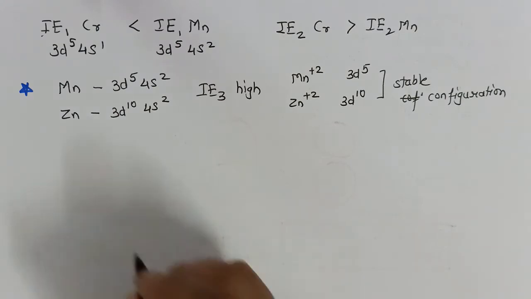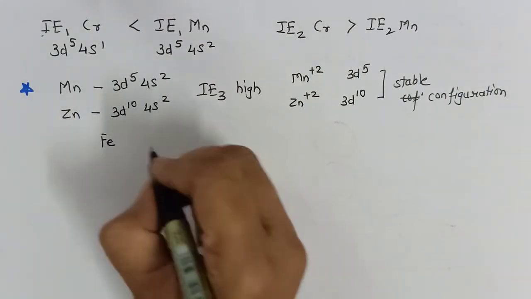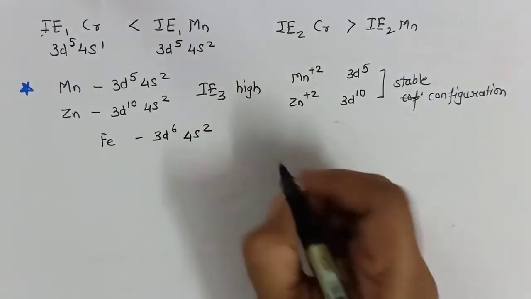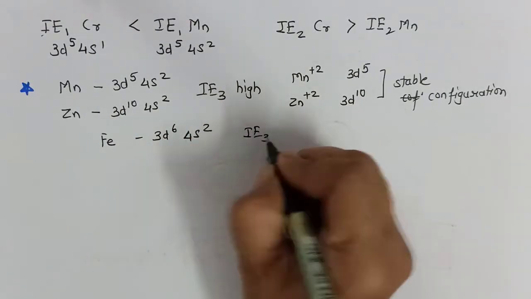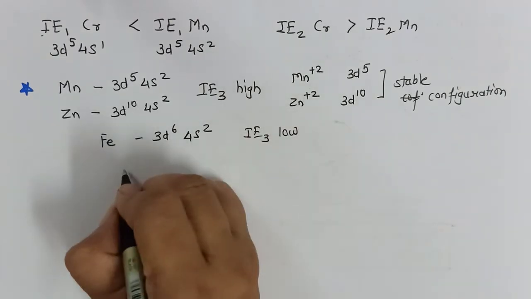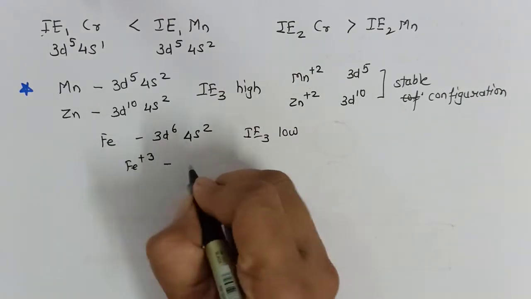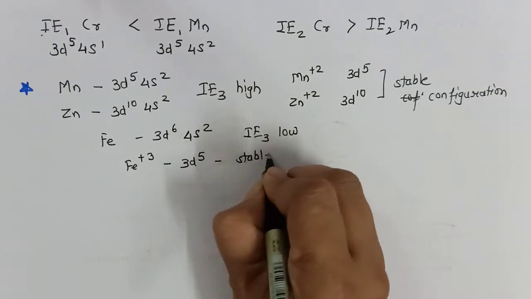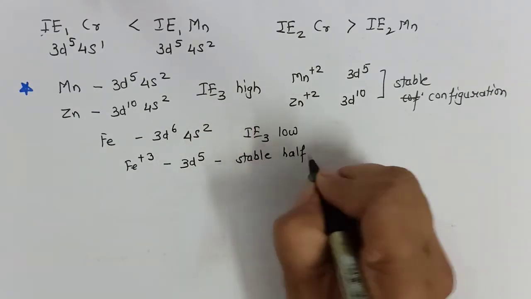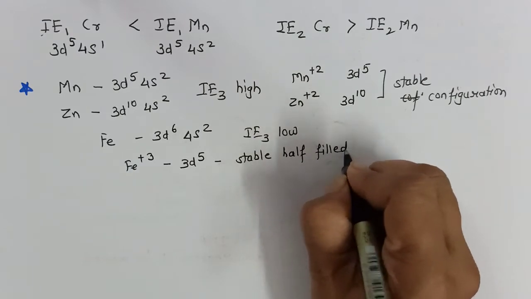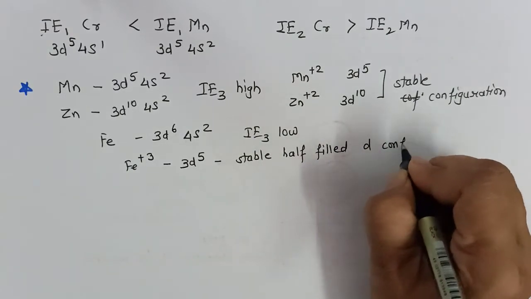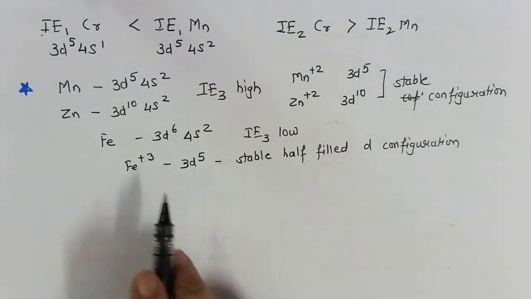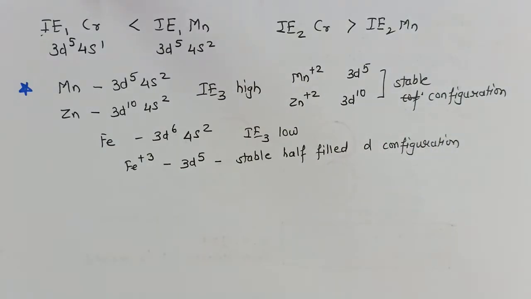On the same note, in case of iron with the configuration 3d6 4s2, IE3 will be comparatively low because iron in +3 will achieve 3d5 configuration, that is a stable half-filled d orbital configuration, and therefore third ionization enthalpy of iron will be comparatively low.